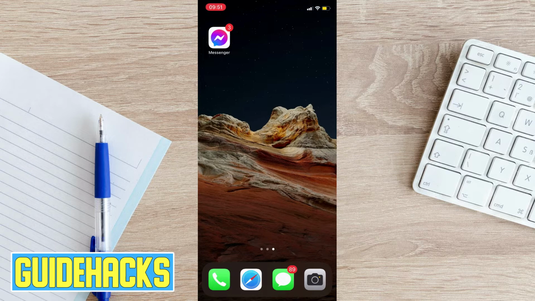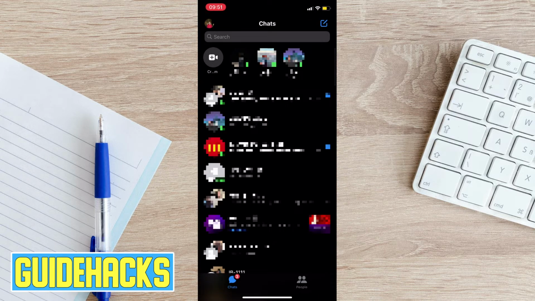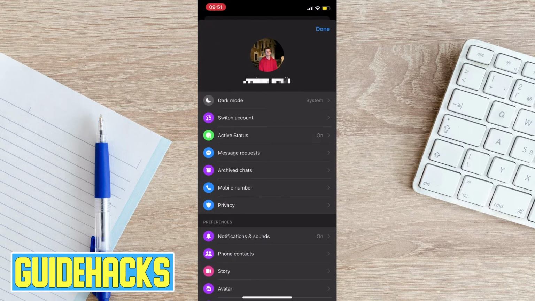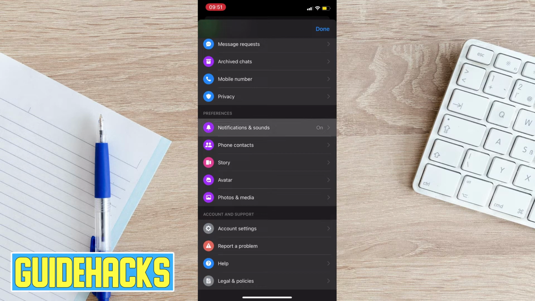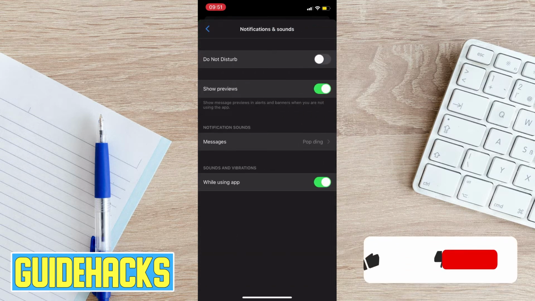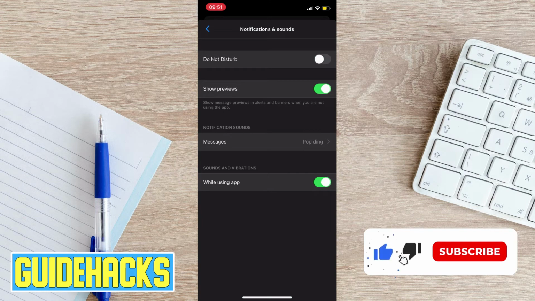Now let's get started. First we need to open our Messenger app. Then we should tap on the profile icon at the top left corner. Now we need to scroll down and tap on option notification and sounds. Here we should find option messages and tap on it.